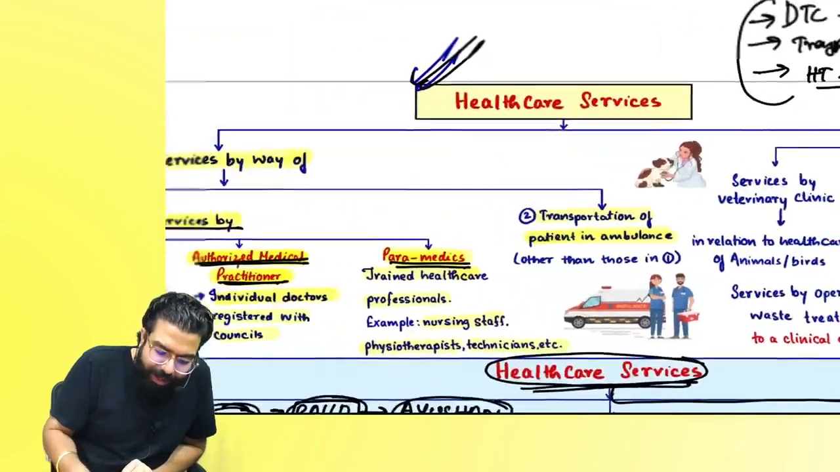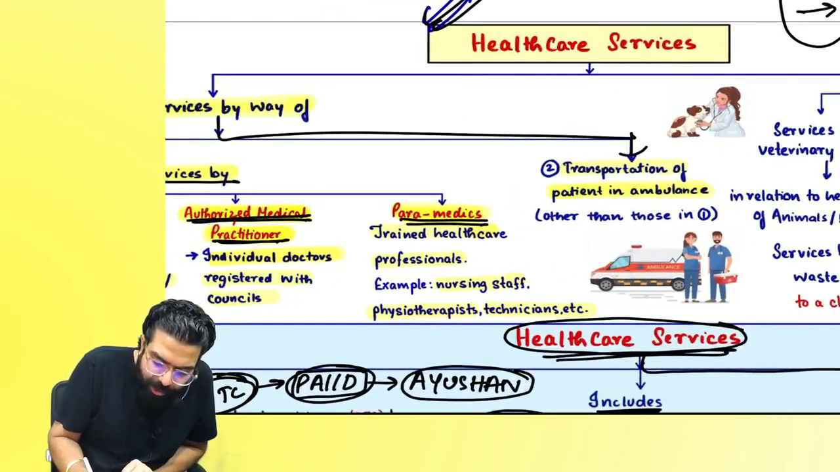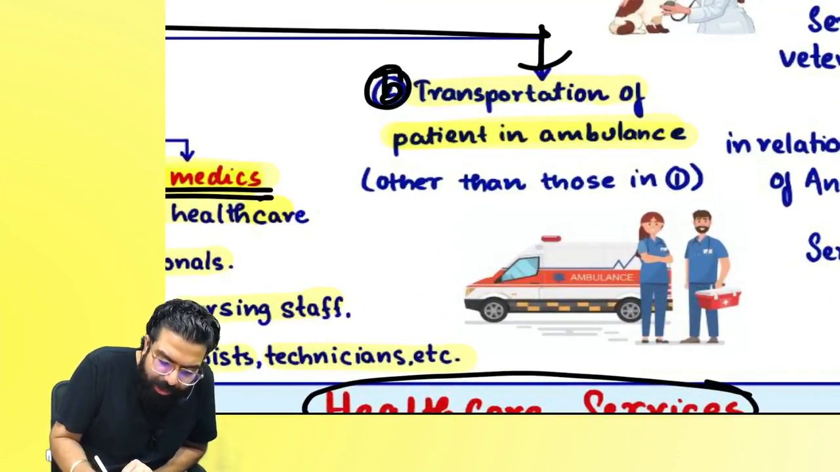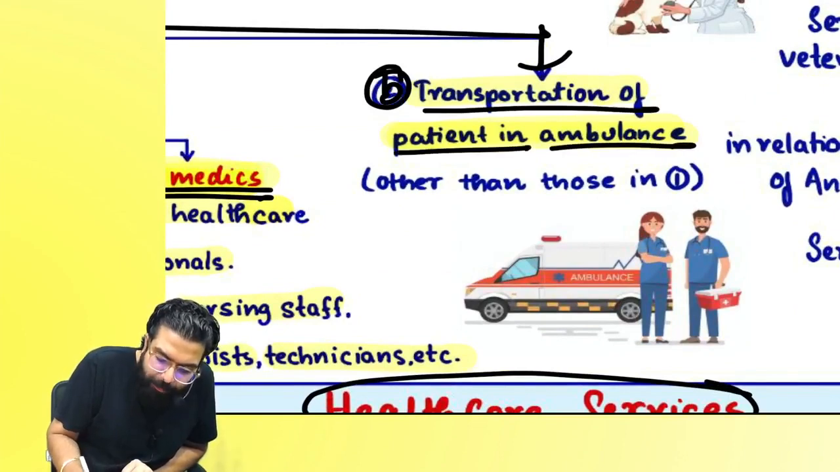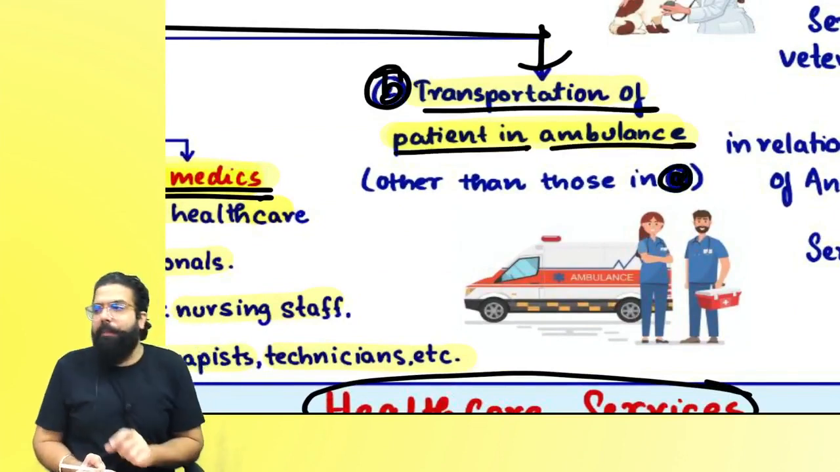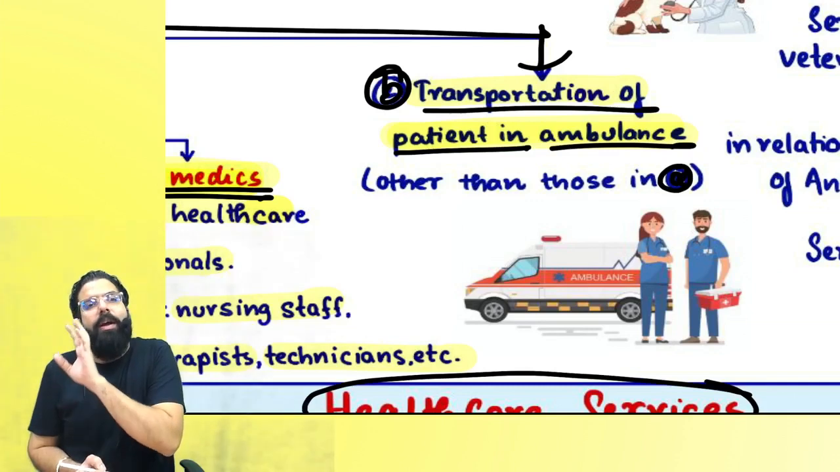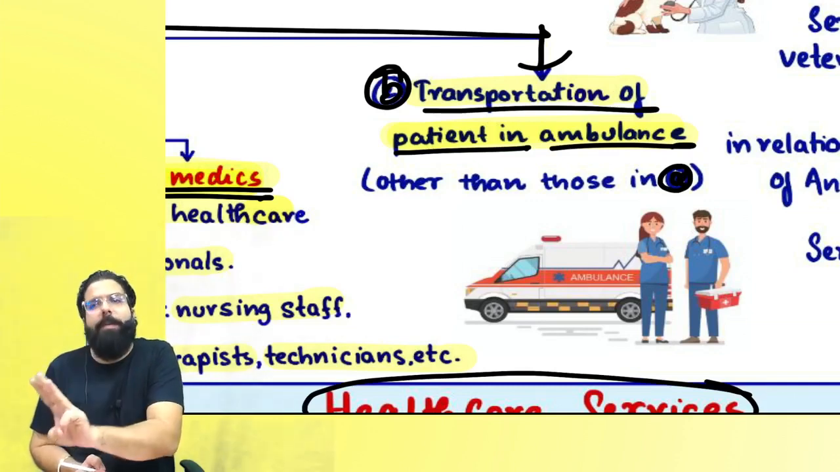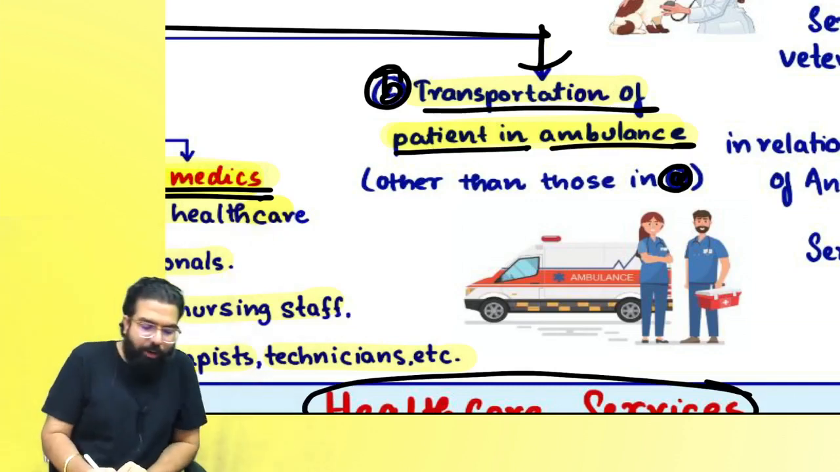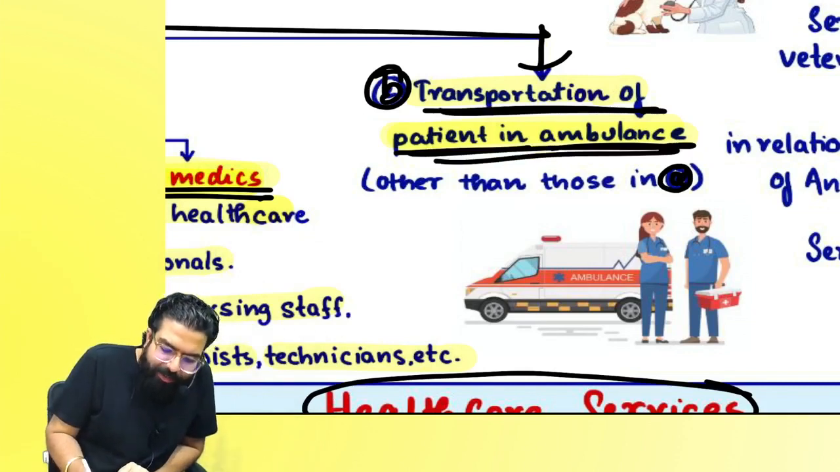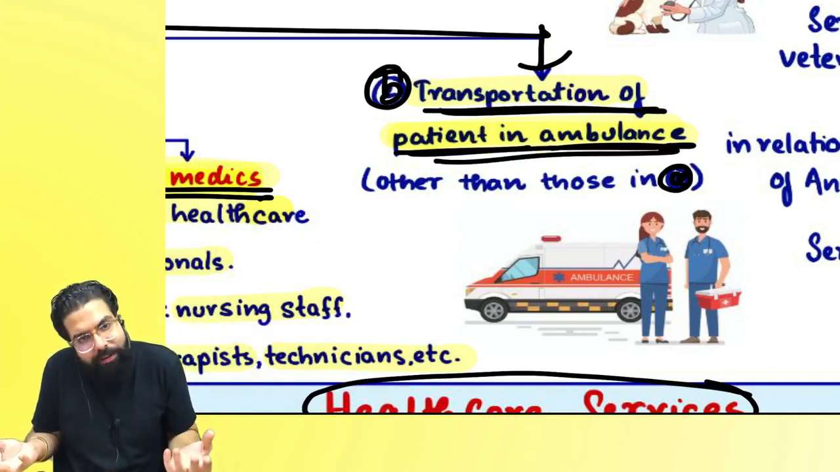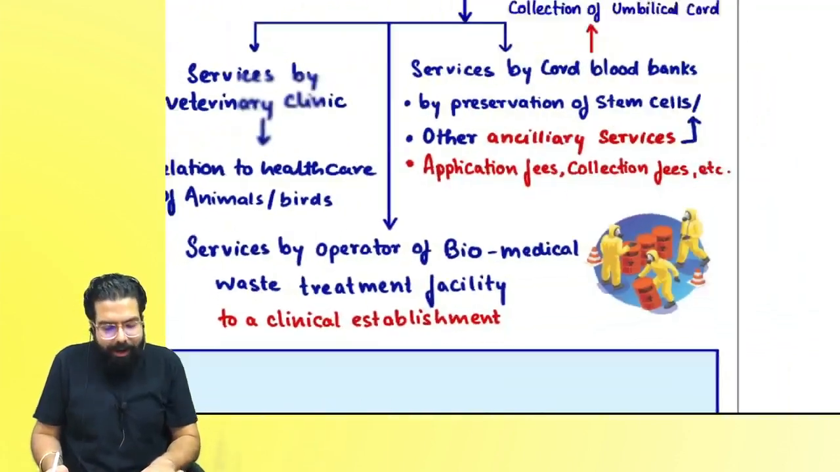Now, if anyone is going ahead and giving services by way of B point, which is over here, transportation of patient in ambulance other than A. A means other than clinical establishment or authorized medical practitioner or paramedics. If anyone is going ahead and doing what? Transportation of patient in ambulance. I started running an ambulance, then also my services will be exempted.